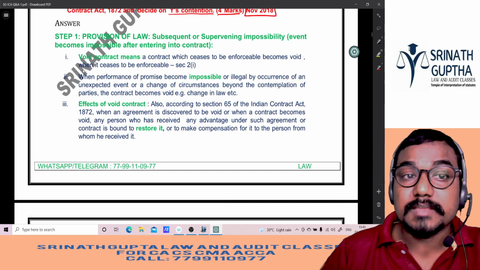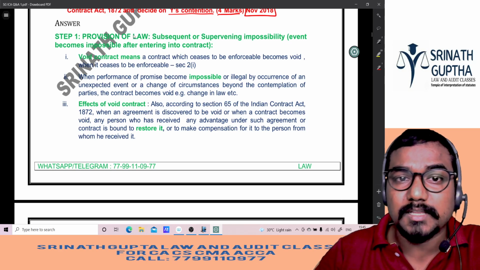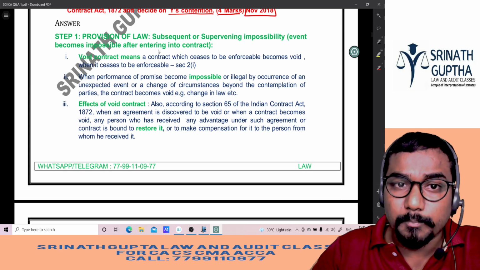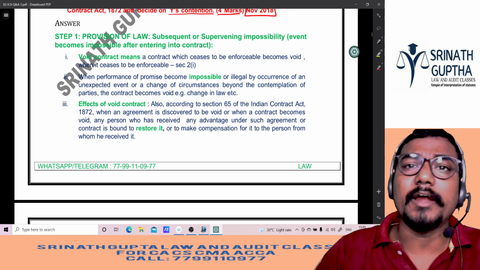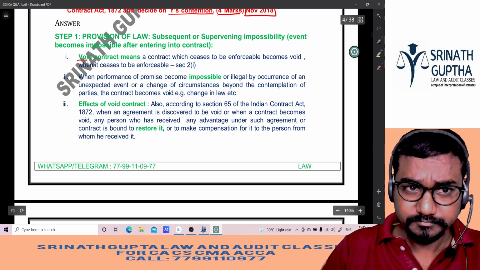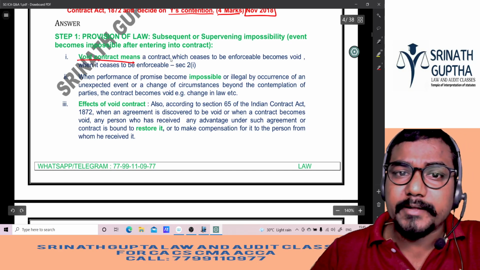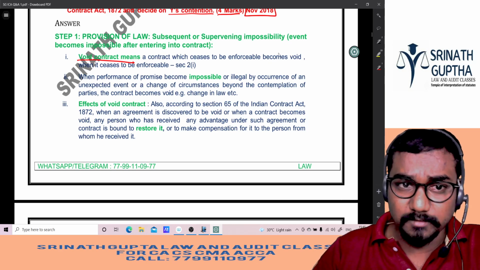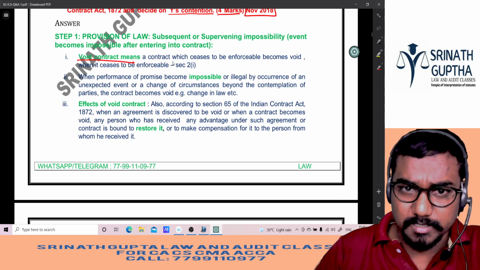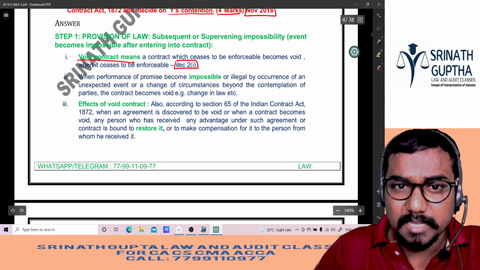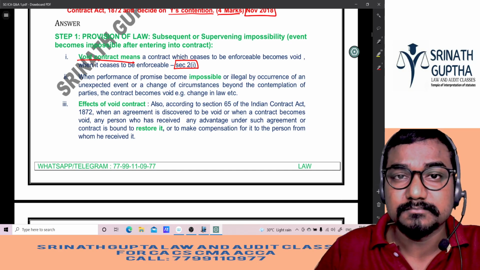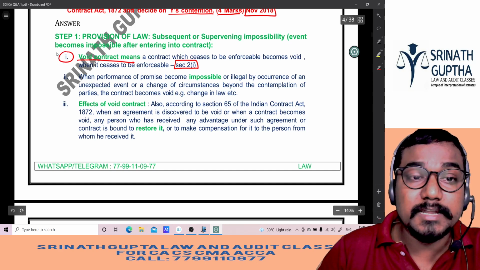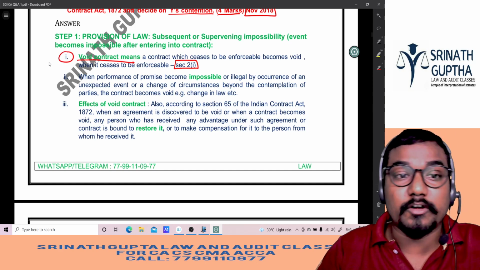So the answer. First, क्या लिखना है इधर? Provision of the law. Subsequent impossibility or supervening impossibility, or an event becoming impossible after entering into the contract, that is a void contract. Definition: a void contract means a contract which ceases to be enforceable. Section 2(j). Don't write the section number in the exam unless you are confident. Don't write a wrong section number. If you're confident, write it. Otherwise, don't. So here we are explaining the definition of the void contract.